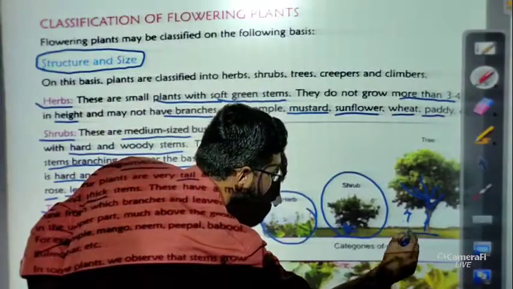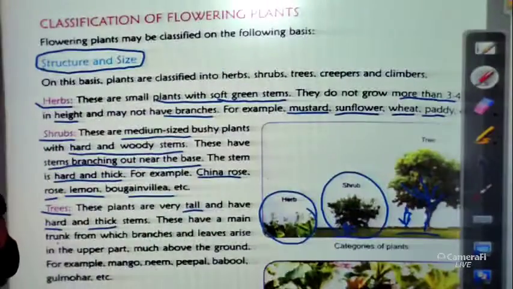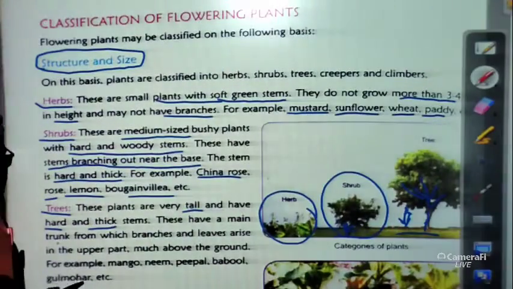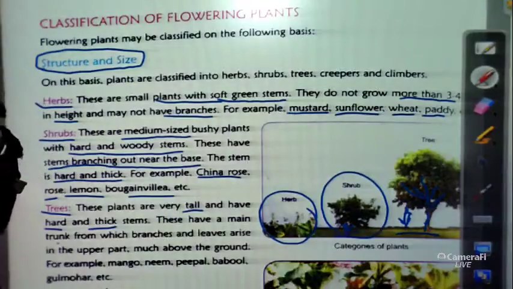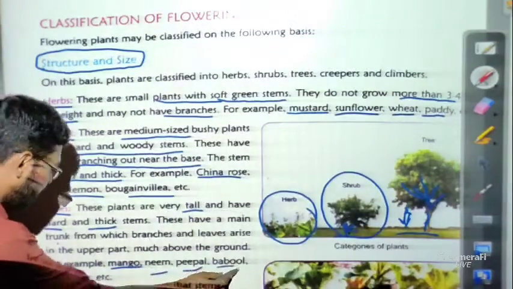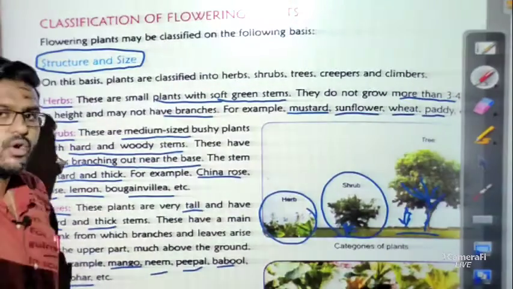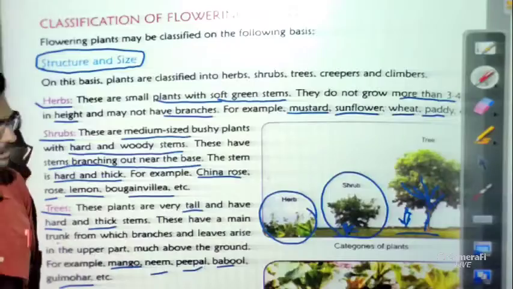You can see the distance here. So the branches are much above the ground. For example, mango, neem, peepal, babul, gulmohar. All the examples are very familiar, very common to you.